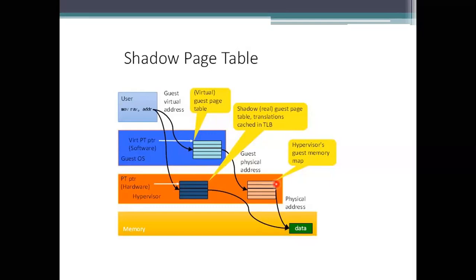Shadow means it will be there, but it won't perform any data operations. It has a shape, but it won't perform any data operations. So you are maintaining the guest page table here. You are maintaining the data here also, and you are maintaining the data here also, because we need to take these things into account. So here we are maintaining the data twice. That's the thing we need to consider. And also the data you are maintaining in this shadow table will be considered as real.